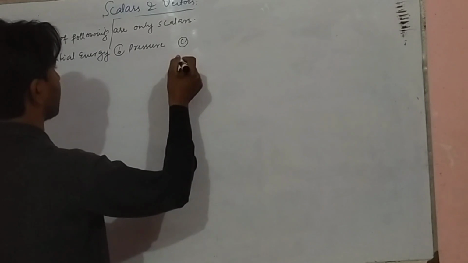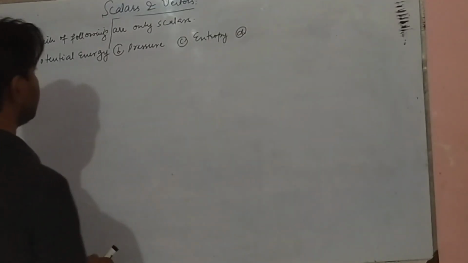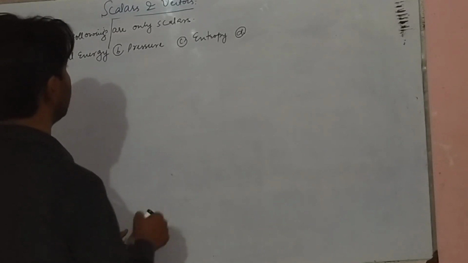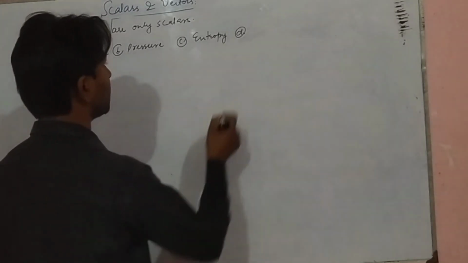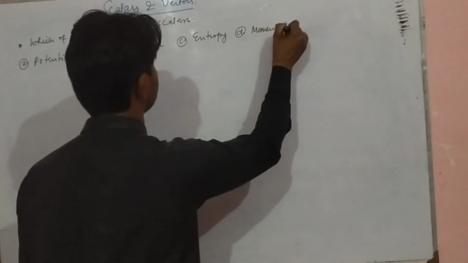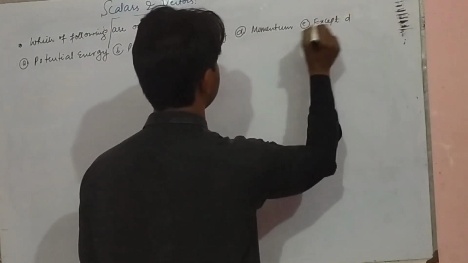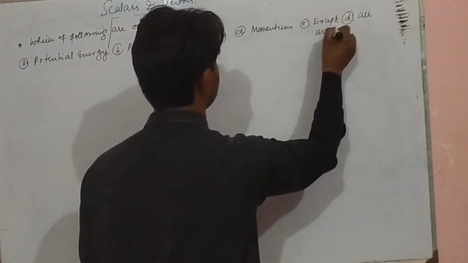Option A, potential energy; pressure; entropy; option D, momentum; and option E, except D, all are scalars.